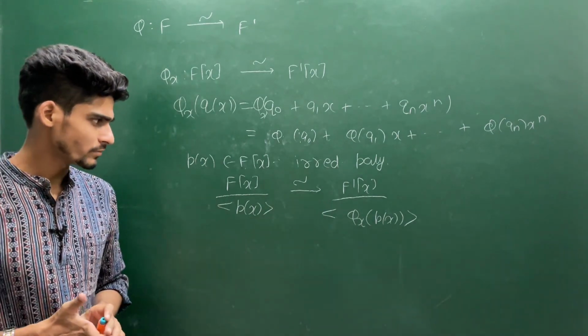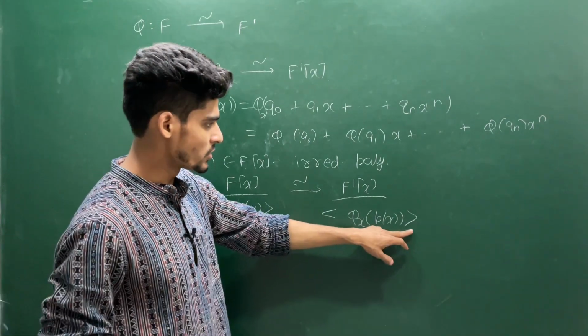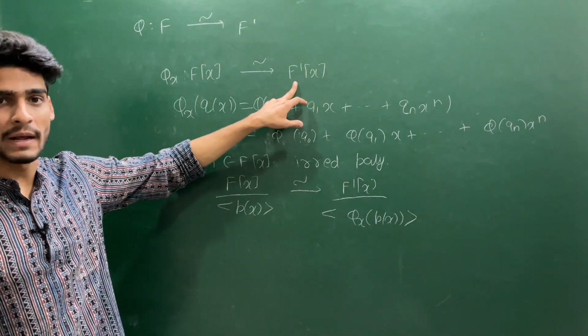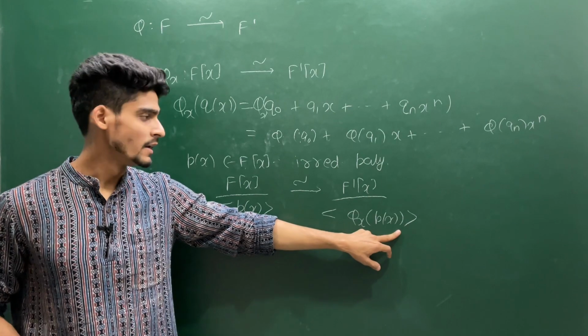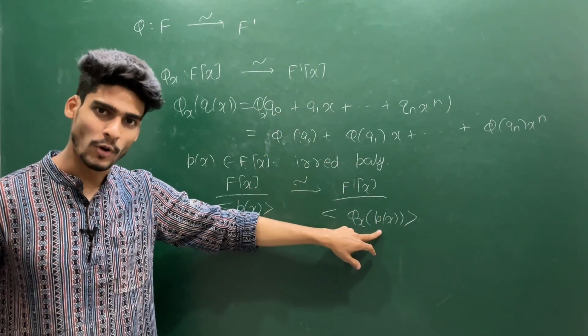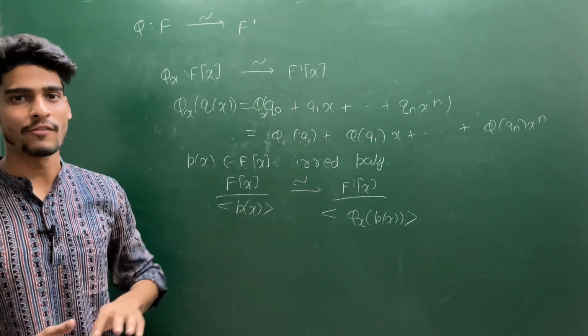So you assume, suppose it is not a maximal ideal. This is a member of F prime[x]. Then you must have some ideal in F prime[x] which contains this properly, and is contained properly in F prime[x].